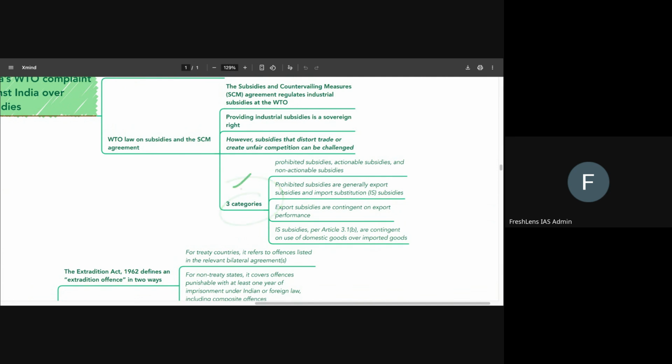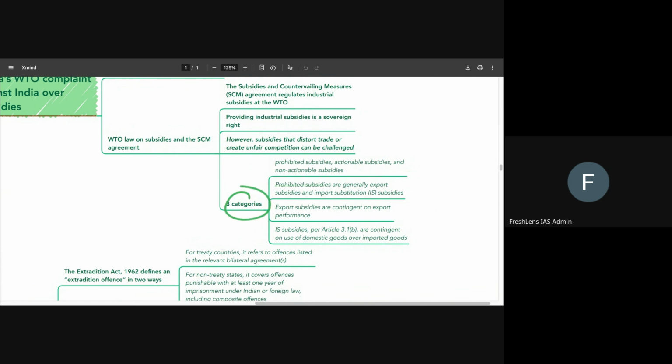Now, there are three major categories of subsidies. One is prohibited, one is actionable, and the third one is non-actionable subsidies. The prohibited ones are not supposed to be put in place ever, and the actionable subsidies are those on which action might be taken if they are contravening the WTO law. Non-actionable subsidies are those subsidies whose introduction the WTO does not try to regulate. So that is the thing.